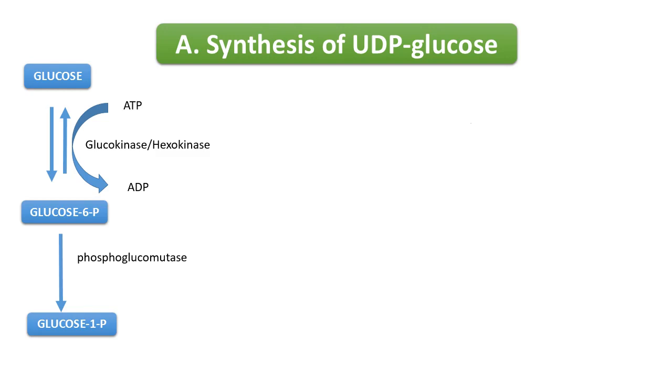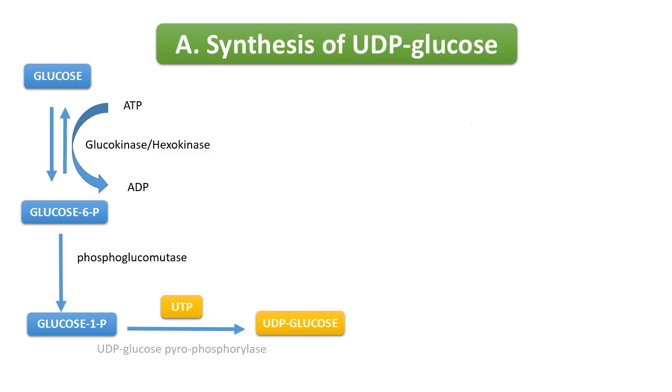phosphoglucomutase. Next, glucose 1-phosphate reacts with uridine triphosphate to form uridine diphosphate glucose or UDP glucose. This reaction is catalyzed by UDP glucose pyrophosphorylase. The second product of the reaction is pyrophosphate.